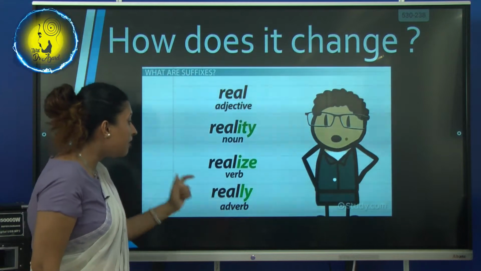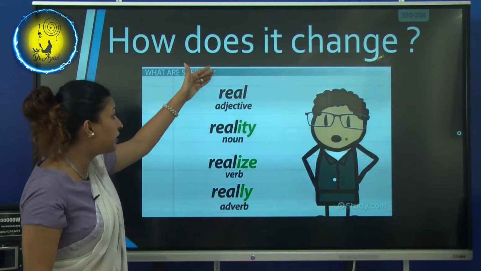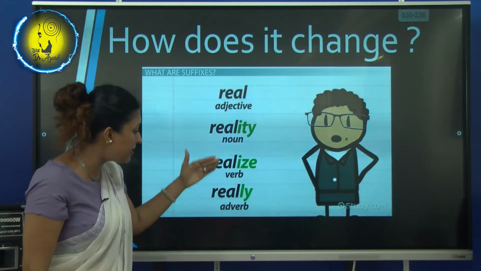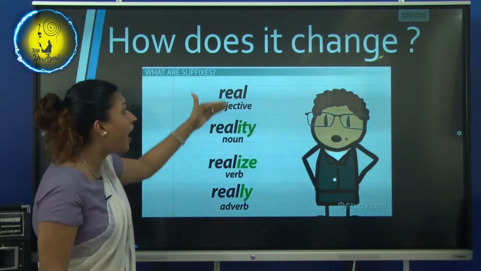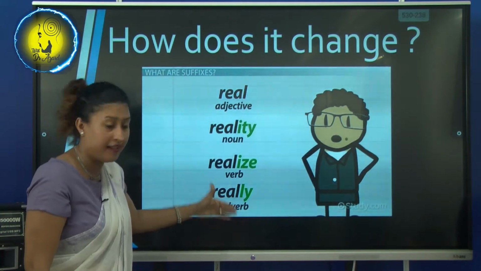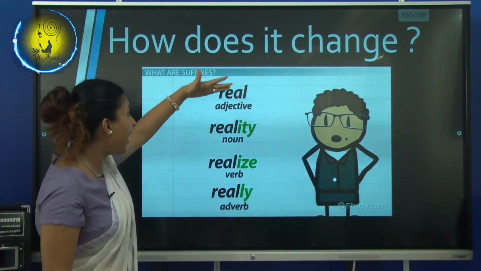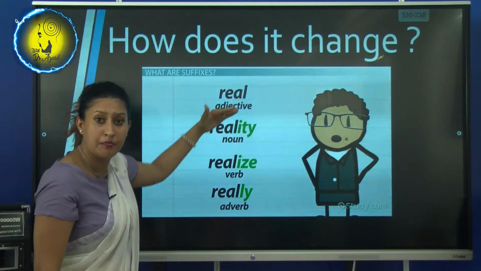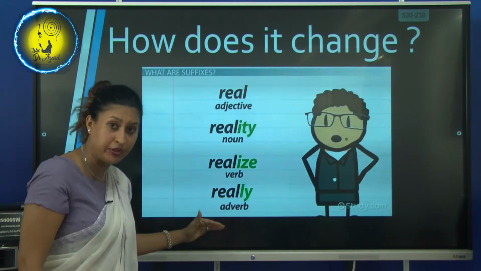And then if you put ly on this adjective real, it becomes an adverb. We say really. This is how it changes. Now see, because of a suffix, an adjective has changed into different word types: as a noun, as a verb, as an adverb.